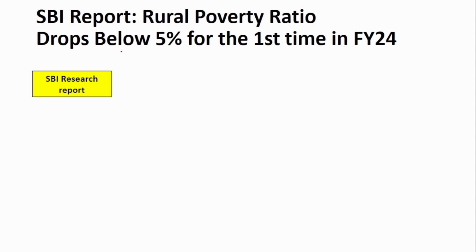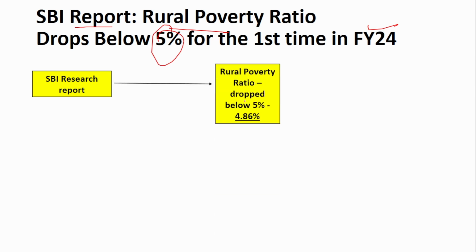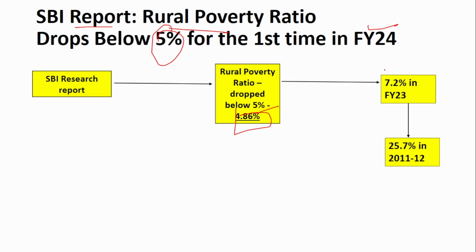Next, SBI has released a report on rural poverty. It observed that the rural poverty ratio, for the first time in financial year 24, declined below 5%, to 4.86%. That is a very good number. Previously, it was 7.2% in financial year 23, and a decade ago, it was 25.7% in 2011-12. From 25.7%, we have gone down to 4.8%. That is phenomenal.